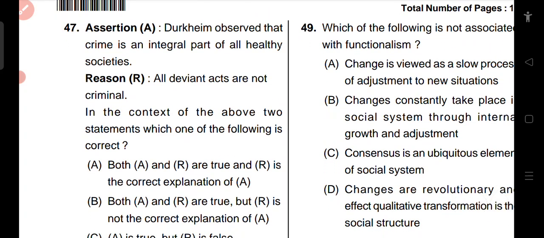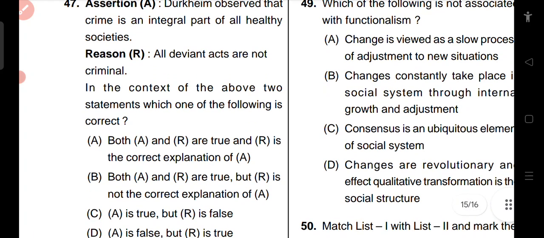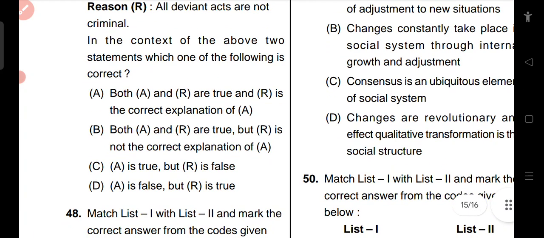That is not the reason he said crime is integral; it is because the fear of punishment keeps people from doing bad things. So this reason is not true, and we will go with option C: A is true but R is false.